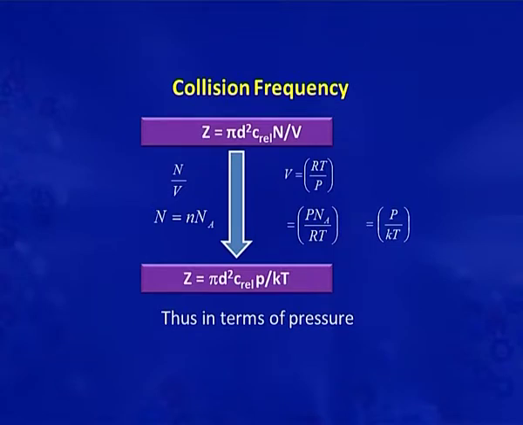So, we can express this equation as Z is equal to pi d square C_rel into P by kT.